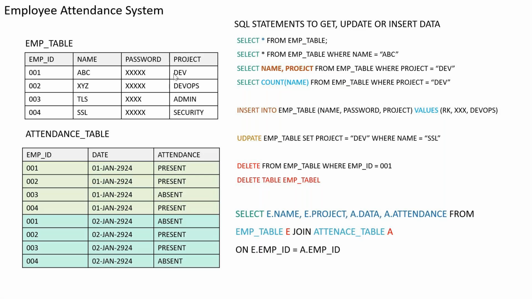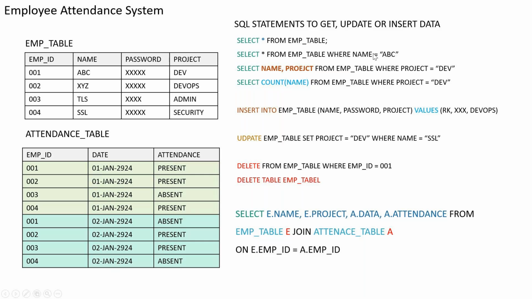The query is select name, comma, project. Sorry for the spelling here, but it should be project. It should be this one. So name, comma, project from employee table again, where project equals Dev. So that means here I will get only one value here.